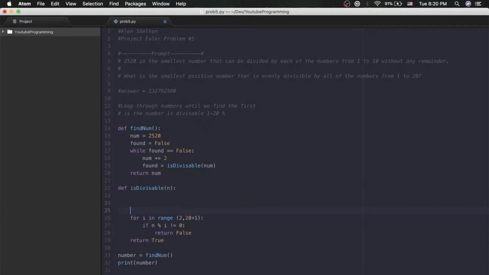I'm just going to write a new function above this, and then I'll end up deleting that. So we're going to use a list instead, just a list of numbers. If you want to think about it, if a number is divisible by 20, it's going to be divisible by 2 as well, 5 as well. So you can start to take out some of the factors that are included in it. A lot of the smaller numbers we're going to be able to take out and just keep the larger numbers, the products of those numbers, and then the prime numbers.